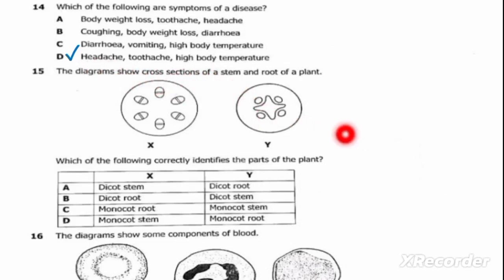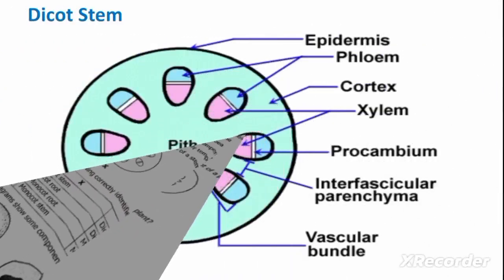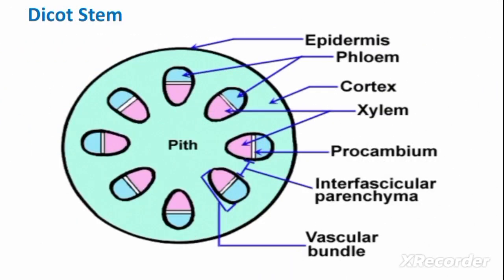We move on to the next question, which is question 15. Question 15, the question reads, the diagrams show cross sections of a stem and root of a plant. Which of the following correctly identifies parts of the plant? Okay, so we are going to make use of this diagram here.